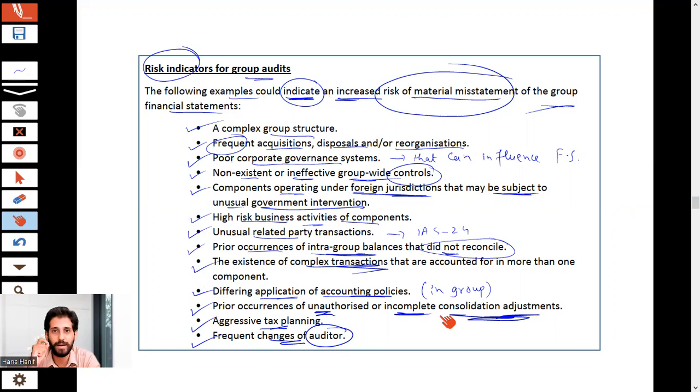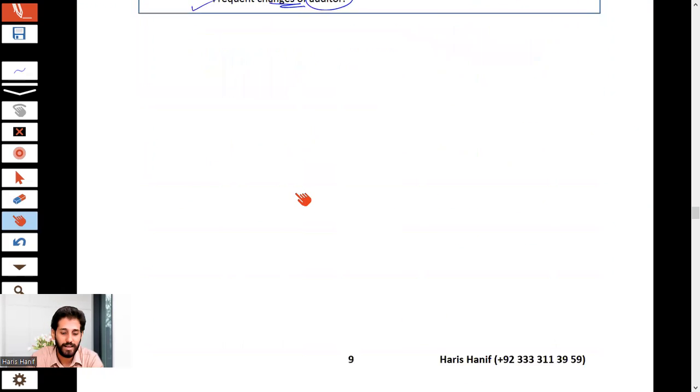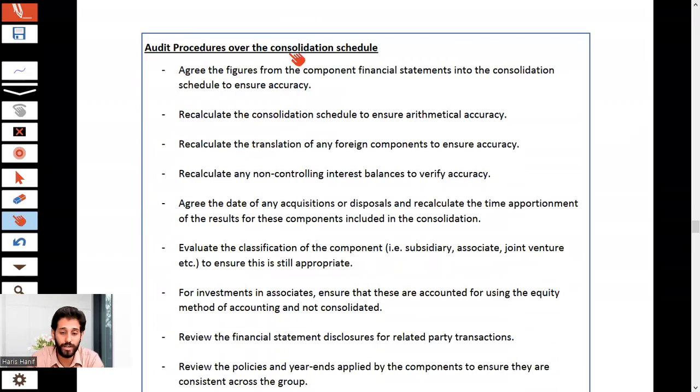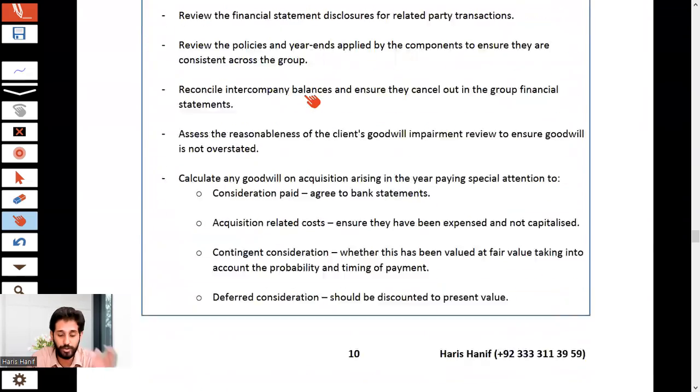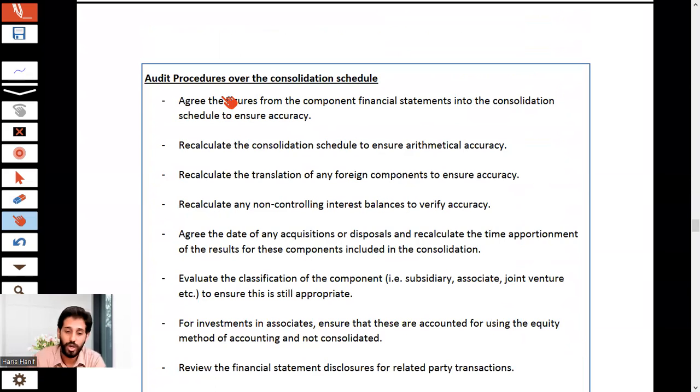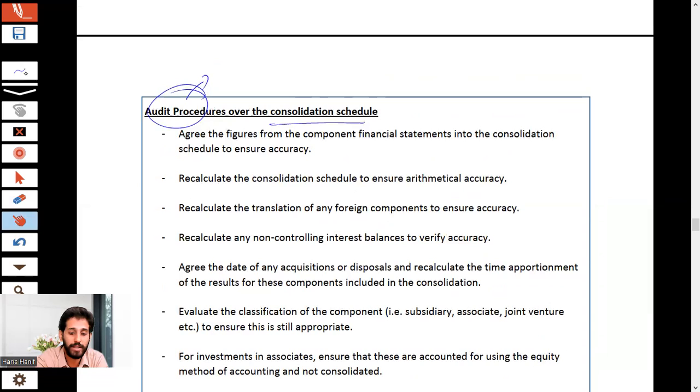Now see that my subject matter is the consolidated financial statements right now, and all these factors can influence the group financial statements. Right now, audit procedures over the consolidation schedule. It's audit procedures over the consolidation process. I am writing one thing. These are general procedures. But in the exam, we have to be case specific.